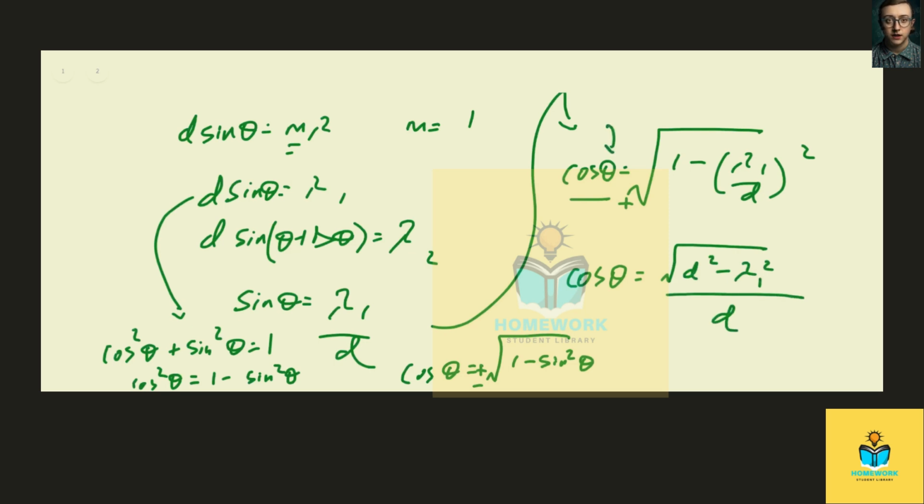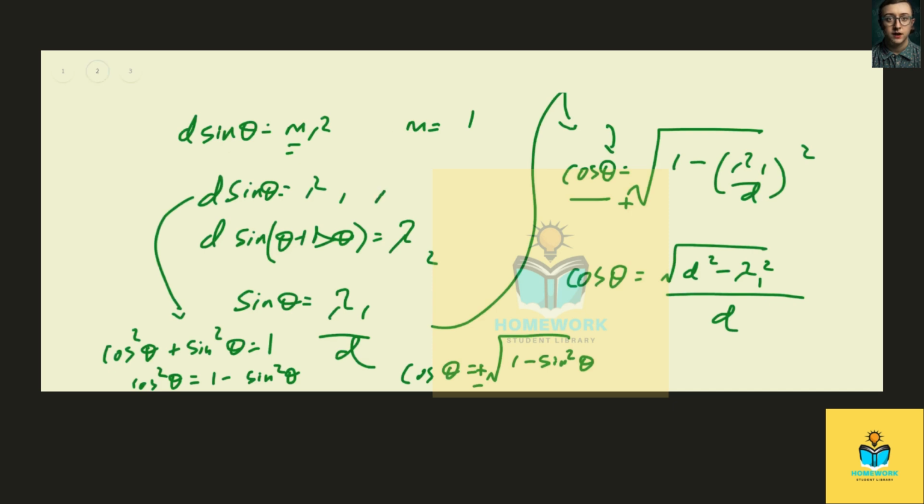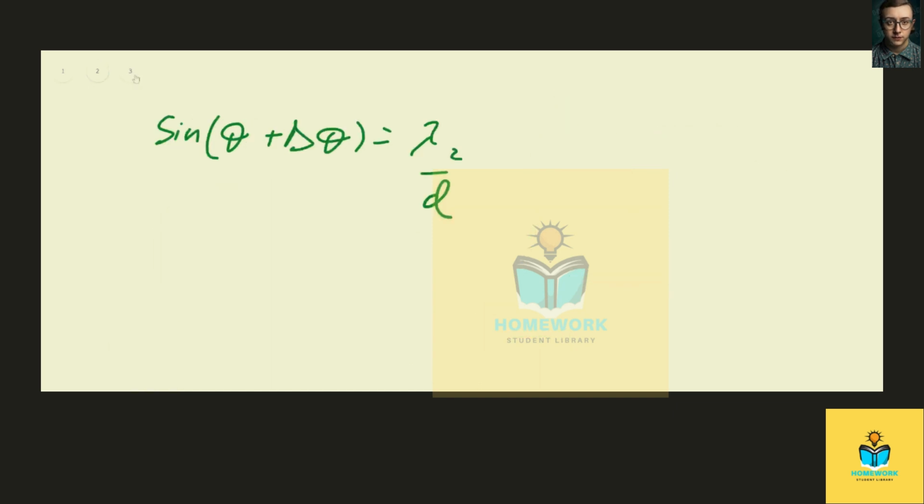And then we'll go ahead onto the next page, and we get to see that sine of theta plus delta theta equals lambda 2 over d. And the reason for that is that d sine of theta plus delta theta is lambda 2. So we're using that, and so it follows that we can use identities.